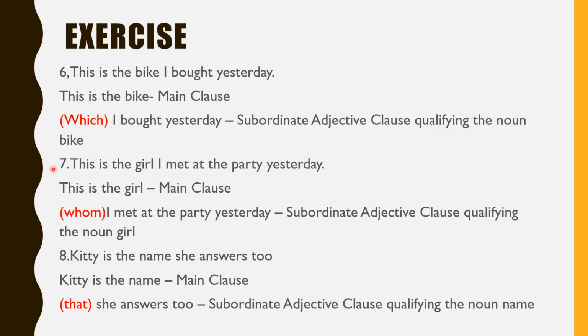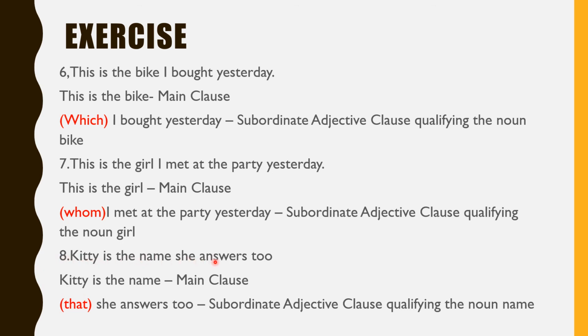The next sentence: this is the girl I met at the party yesterday. Again, here the relative pronoun is left out, and we have to mention it. So I have put whom. So whom I met at the party yesterday is the subordinate adjective clause qualifying the noun girl. This is the girl is the main clause. So which is this girl? Whom I met at the party yesterday. Subordinate adjective clause qualifying the noun girl in the main clause.